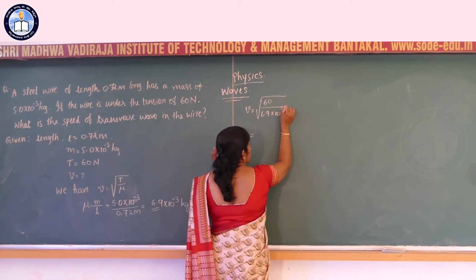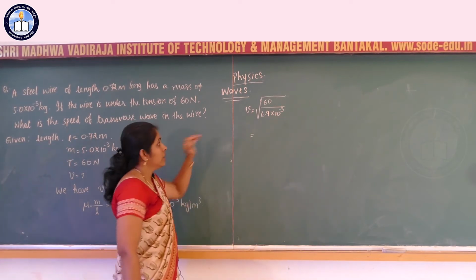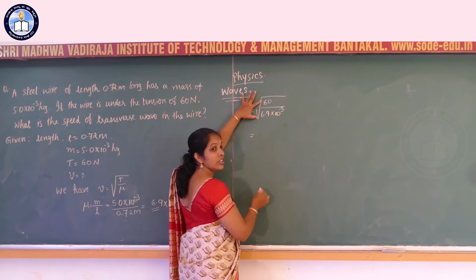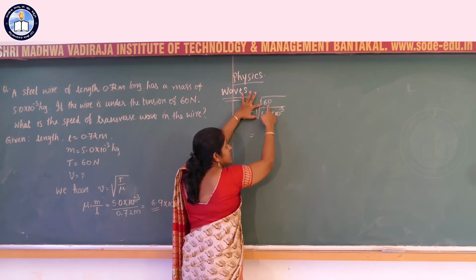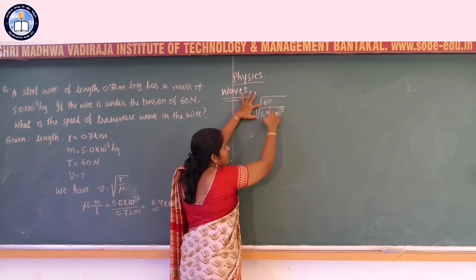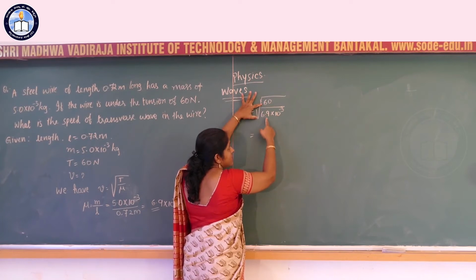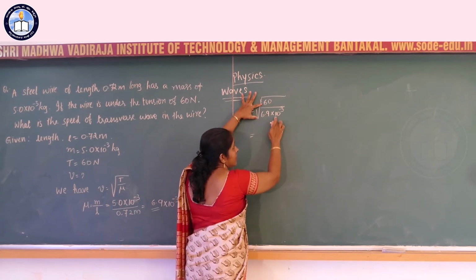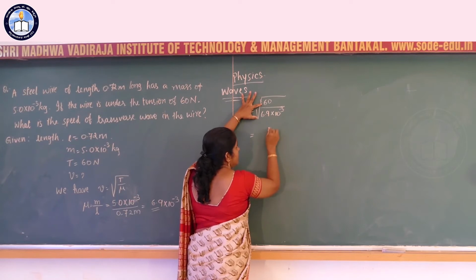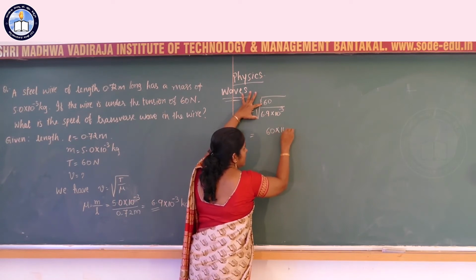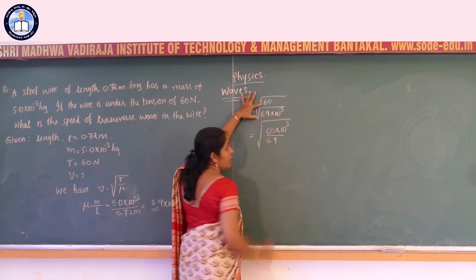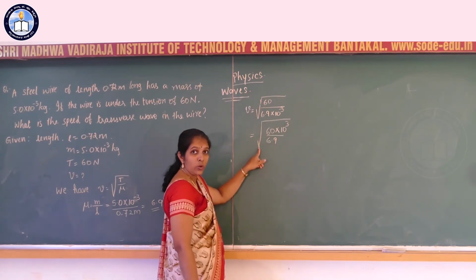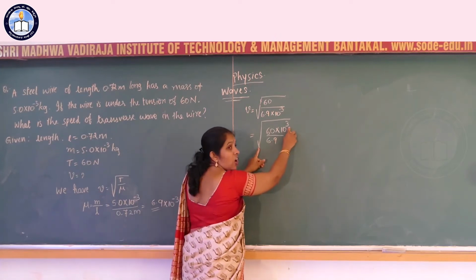Using a calculator, we have to solve this. In your calculator, you have to use a non-scientific or ordinary calculator. How to calculate this? First solve 60 by 6.9. We can take this minus 3 to the numerator. It becomes plus 3. 60 by 6.9, in this form, because here there is a square root and here the power is an odd number.